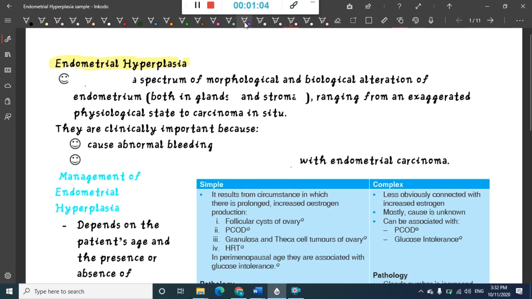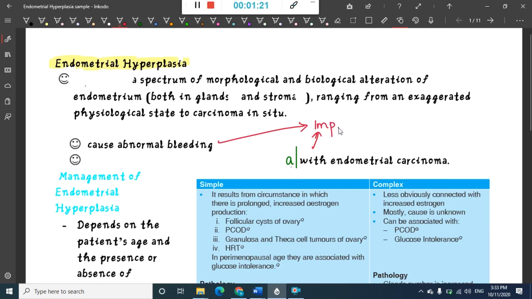One, it is associated with endometrial carcinoma, and second, it can cause bleeding. So because of that, this endometrial hyperplasia is very important.